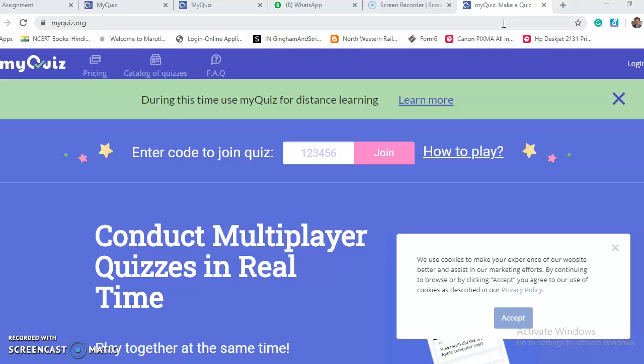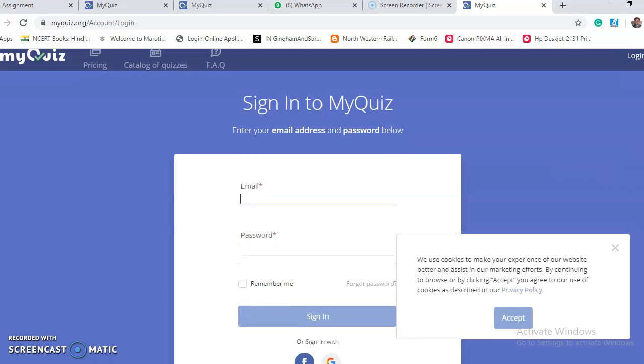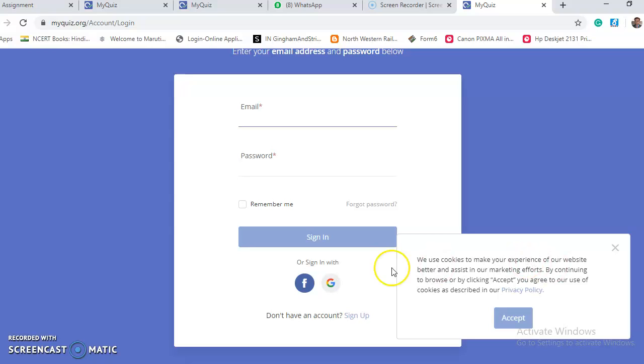Please enter www.myquiz.org, then click on login. You can sign in to MyQuiz by email, password, or with the help of a Facebook or Google account. This is a better option. Click on Facebook.